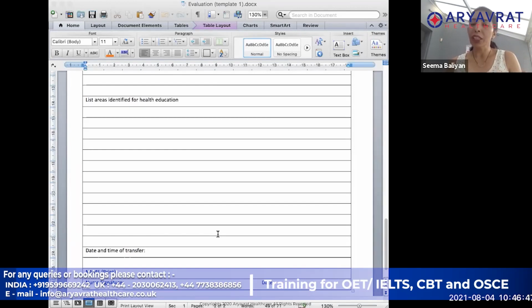You will need to teach him all the exercises to make the power in his hand come back and the full usage of the hand return, and also to make sure that in future he does not have any recurrence of a similar problem. So you are going to teach him exercises. When you are teaching anyone anything, you can always give them some written material as well, so that they can read through it and understand it better.